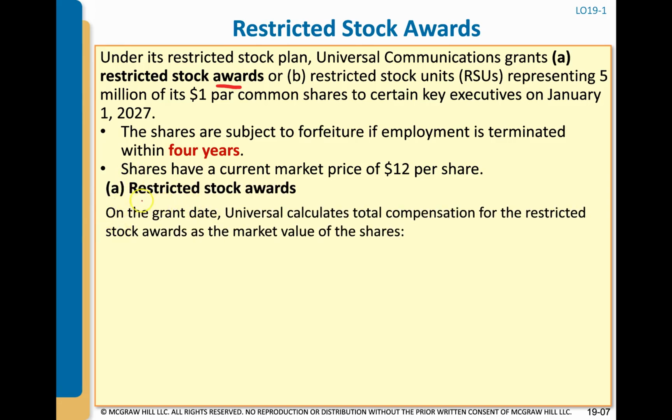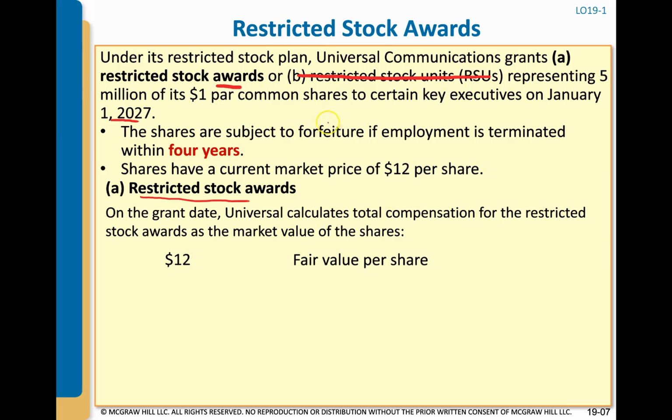Let's go through what happens if this is actually a restricted stock award. So just for this first part, we'll assume B is not relevant, that they've issued restricted stock awards, 5 million shares of $1 par common stock. On the grant date, Universal calculates their compensation as follows. The grant date is the date that they were granted those shares, and the vesting date is usually different than the grant date.